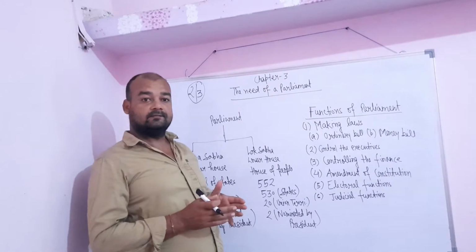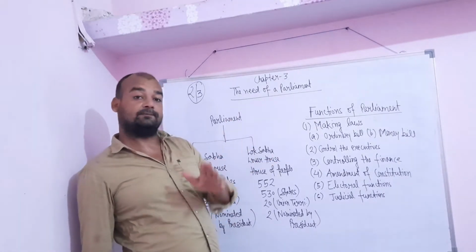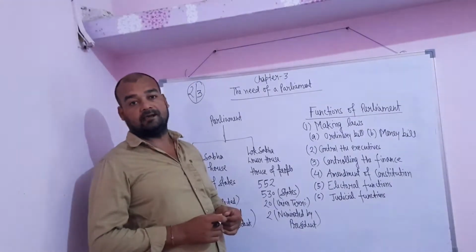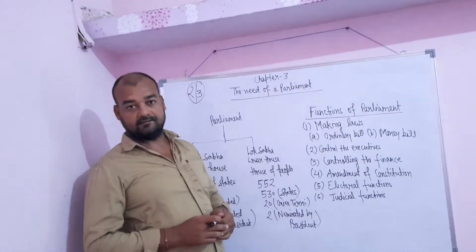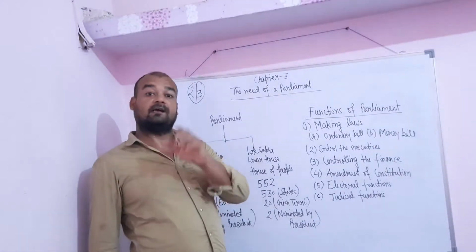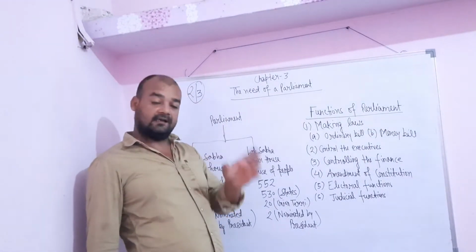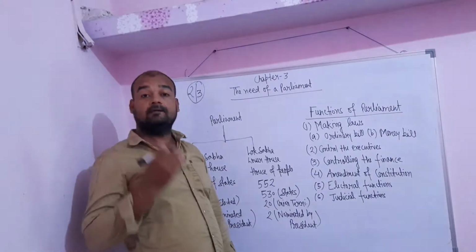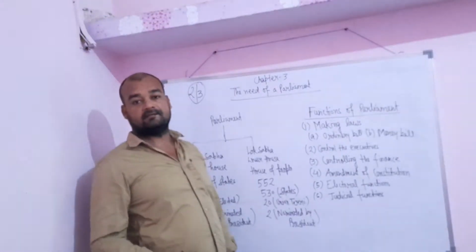When one or more than one party join together and form the government, that government is known as the coalition government. And if a single party gets the absolute majority and forms the government, that government is known as the majority government.